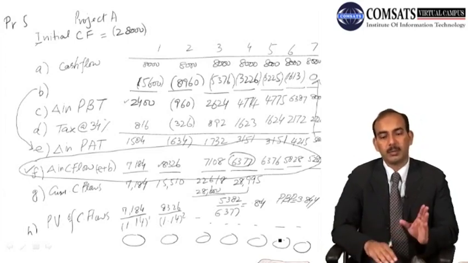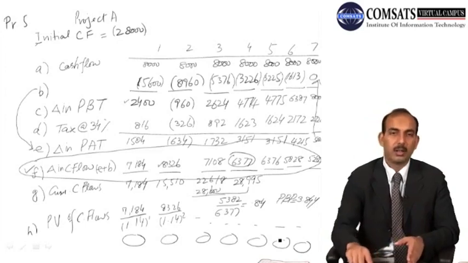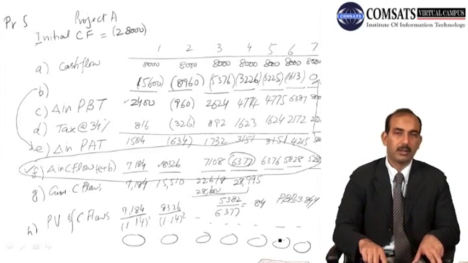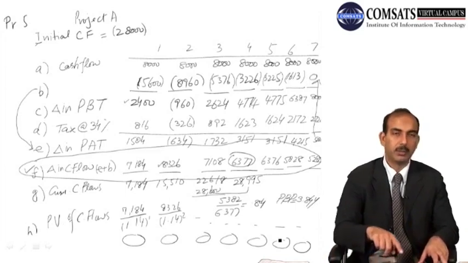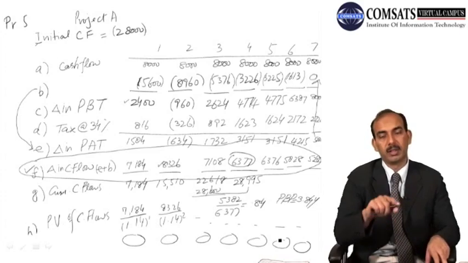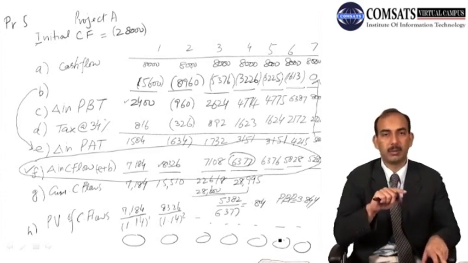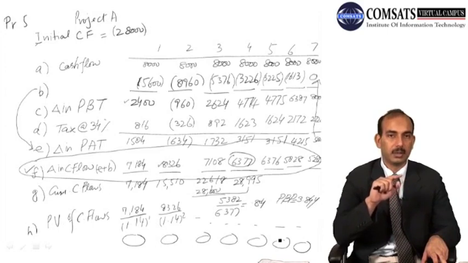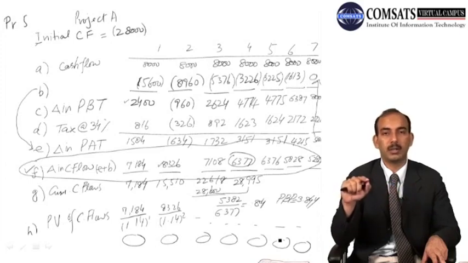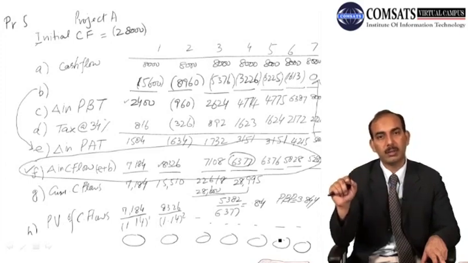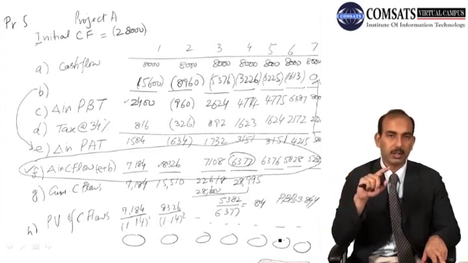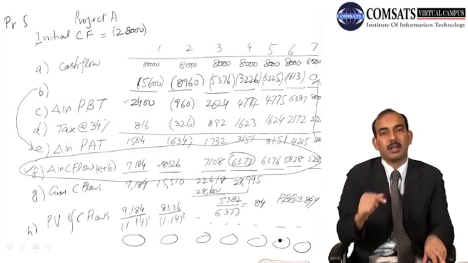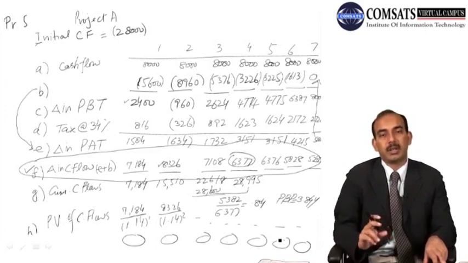And similarly for project B we will write down all the cash flows, and then we calculate the depreciation using the same MACRS method for the initial cash outflow of 20,000. Now the value of the asset to be depreciated is 20,000 here. Now we will depreciate the 20,000 asset value over the time of 6 years, and in the 7th year we will have 0 depreciation. And after that we calculate the change in profit before tax, and then we apply a tax of 34% in this case, and then we calculate the change in profit after tax.